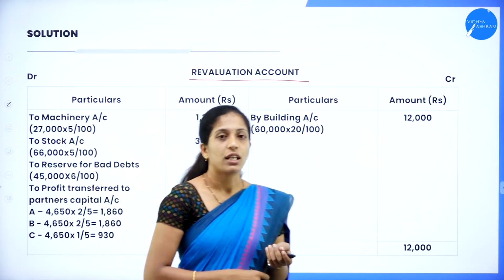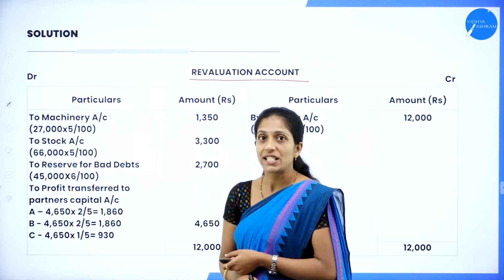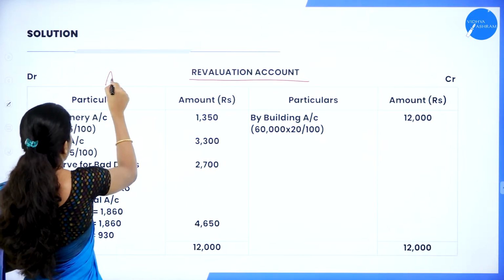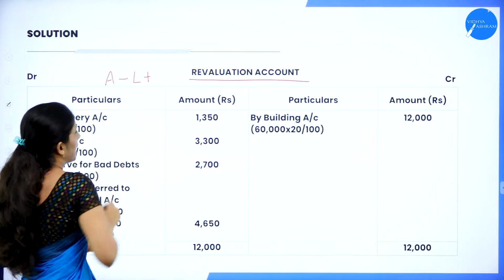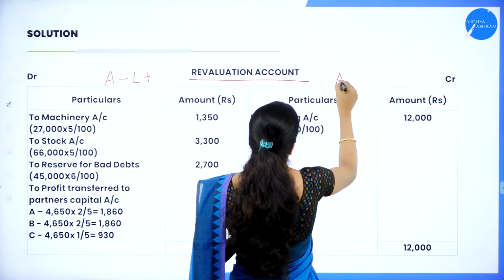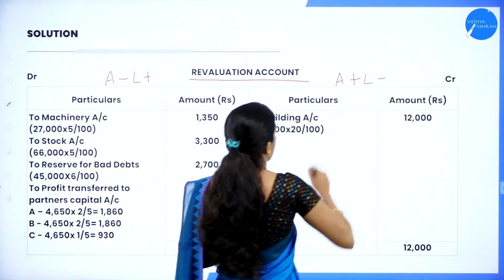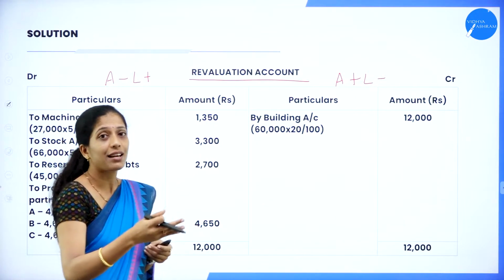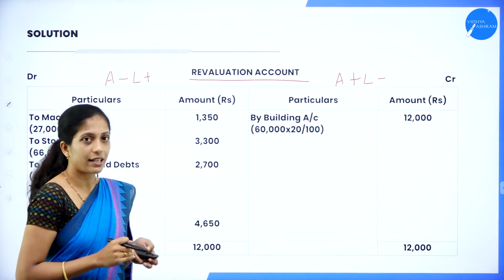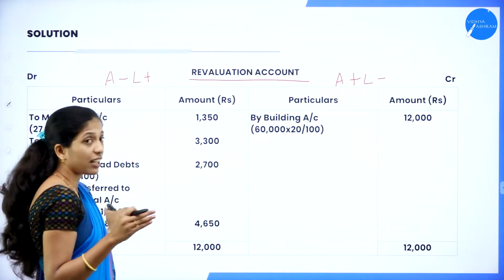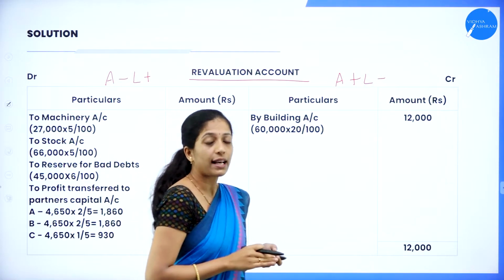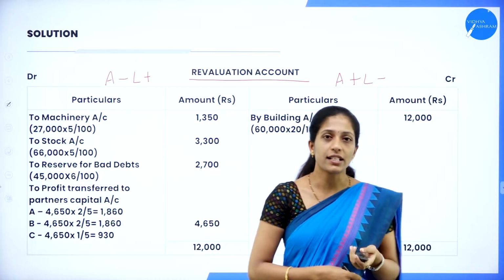Now what are you going to record in your debit side? A minus, L plus. So if any asset value has decreased and liability value has increased, you are going to record in the debit side. In the same way, credit side, A plus, L minus. So if any asset value has increased and liability value has decreased, you are going to record in the credit side. And suppose there is unrecorded liability, you will record in the debit side. If there is any unrecorded asset, you will record in the credit side.